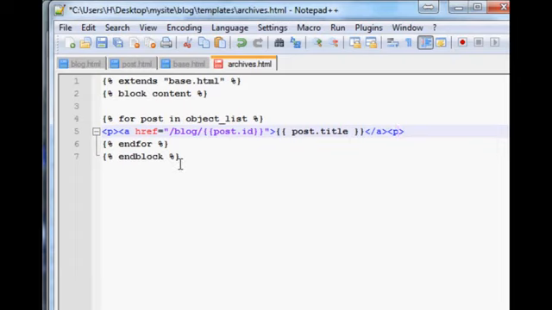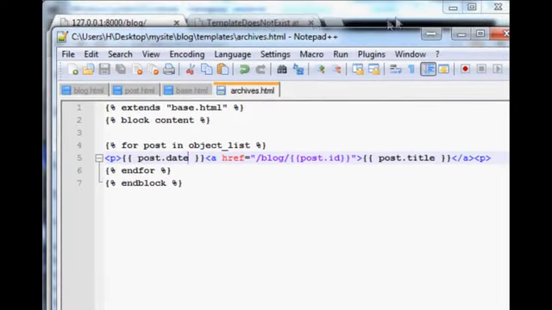And now what we want to do, along with having the link there, like that part's already done, what we really want also is to have the posting date. So within here, we're going to add post.date. Okay, so let's save that and let's revisit the archives here.